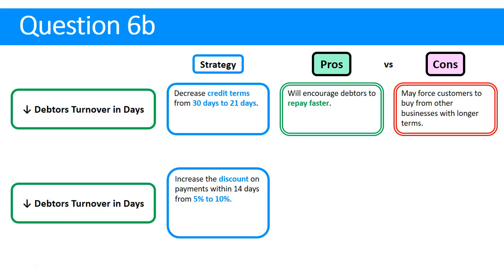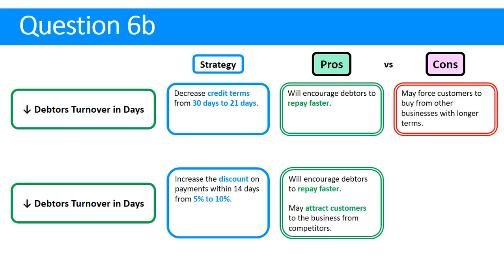Another strategy to decrease debtors turnover is we could increase that discount for payment within 14 days from 5 to 10. We'll encourage debtors to repay faster. And another point, so we can use this again to discuss it in a different way, is it could actually be a good sales technique.